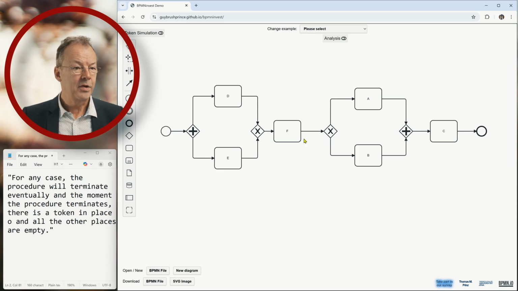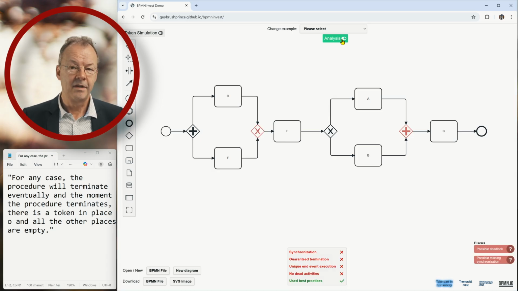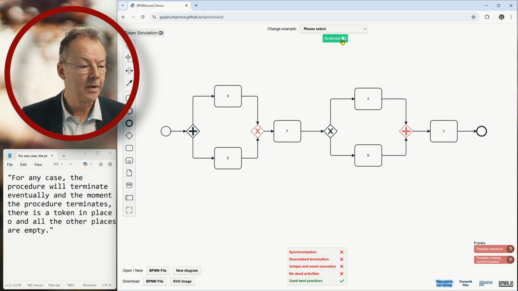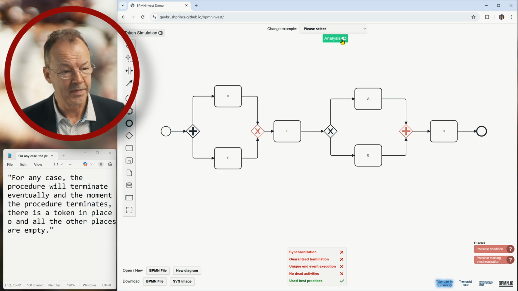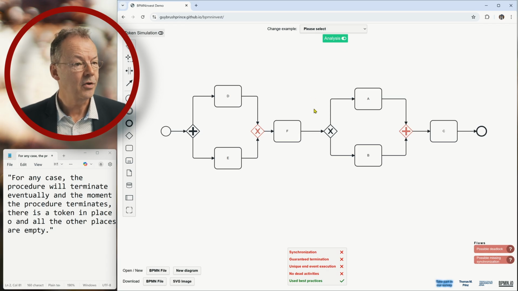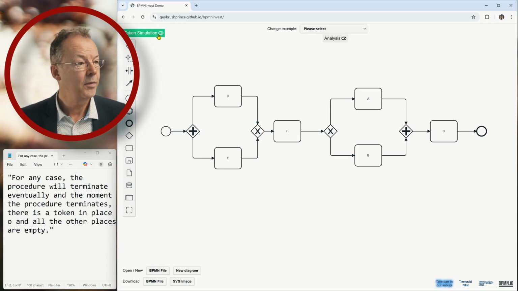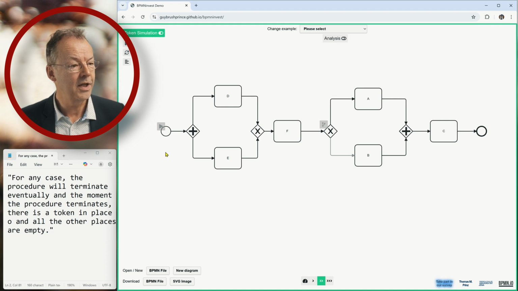Now, if we look at this model and we put on the analysis here, the analysis is even worse. We also don't have synchronization anymore, and we have these problems with the deadlock. In fact, the context doesn't solve the deadlock problem in general, as we can see if we put on the token simulation. Let's say we put a pause here, and we take the upper branch.